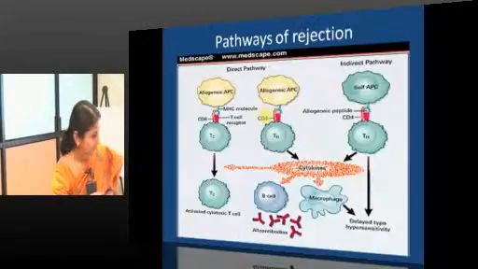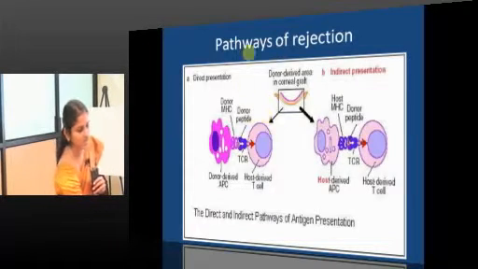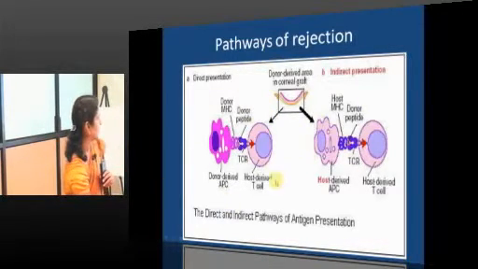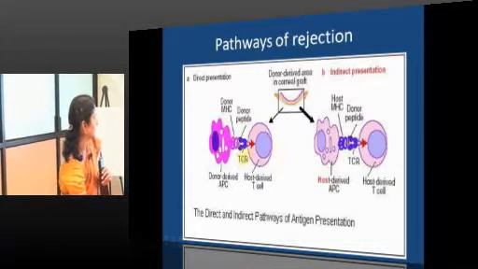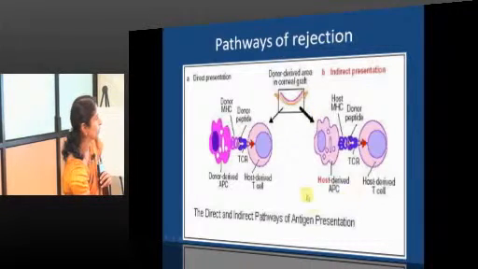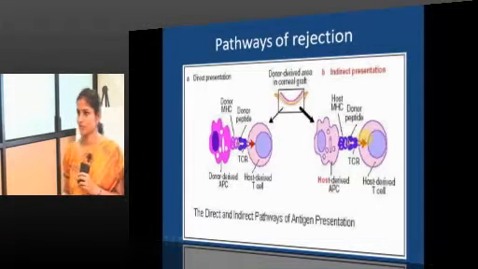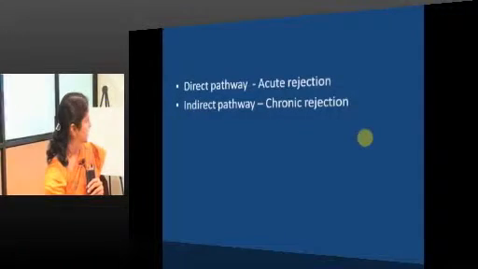This is what happens. In direct presentation, you can see the difference: the donor's APC presenting antigen to the host cell. Indirect pathway, host derived APC presenting antigen to the host. That brings out the difference. Next.